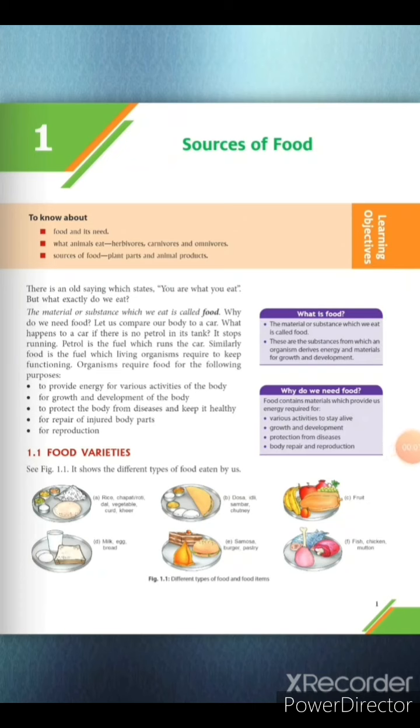Everyone. Today we are going to discuss chapter number 1, sources of food. So let's start with what is food. The material or substance which we eat is called food. It provides us energy for various activities of the body and for growth and development, and also to protect our body from diseases and keep it healthy. It also repairs the injured body parts.